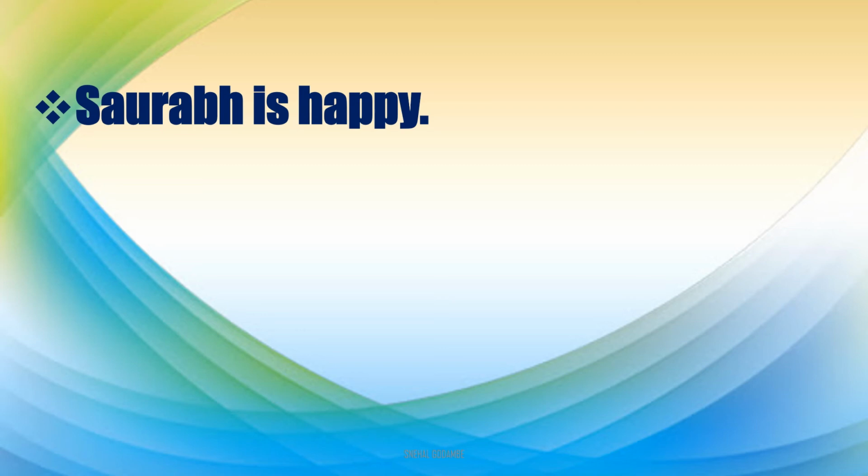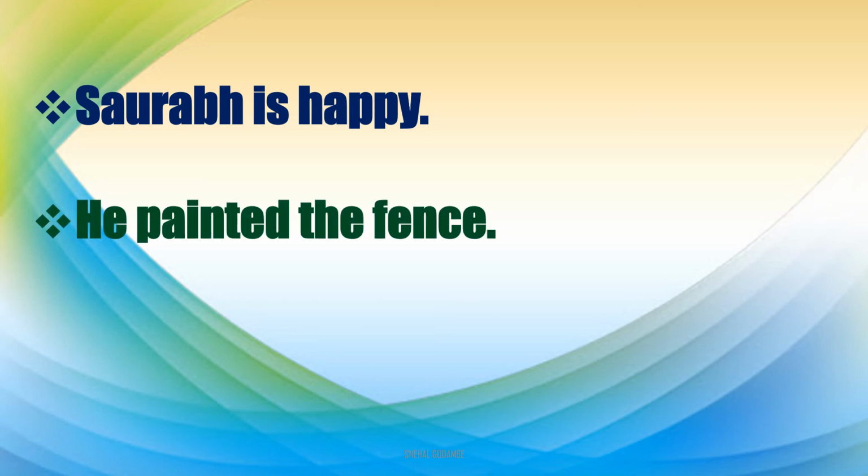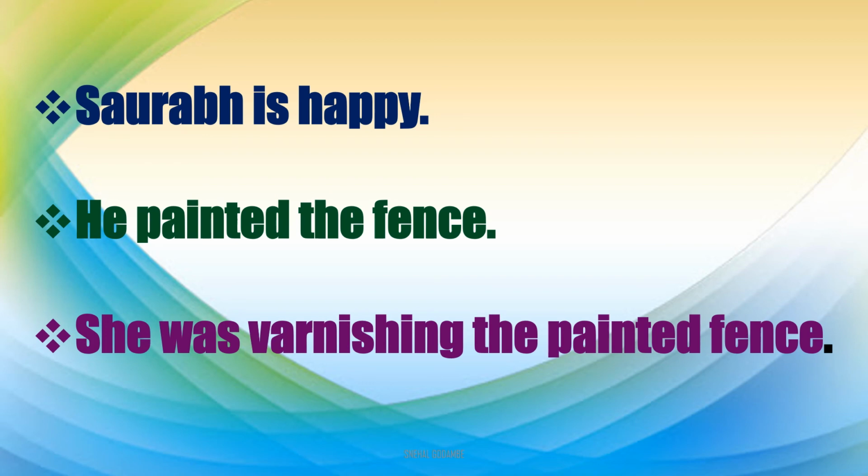We will see some more sentences. There are 3 sentences. Saurabh is happy. He painted the fence. And she was varnishing the painted fence. So here are 3 sentences. Saurabh is happy. He painted the fence and she was varnishing the painted fence.